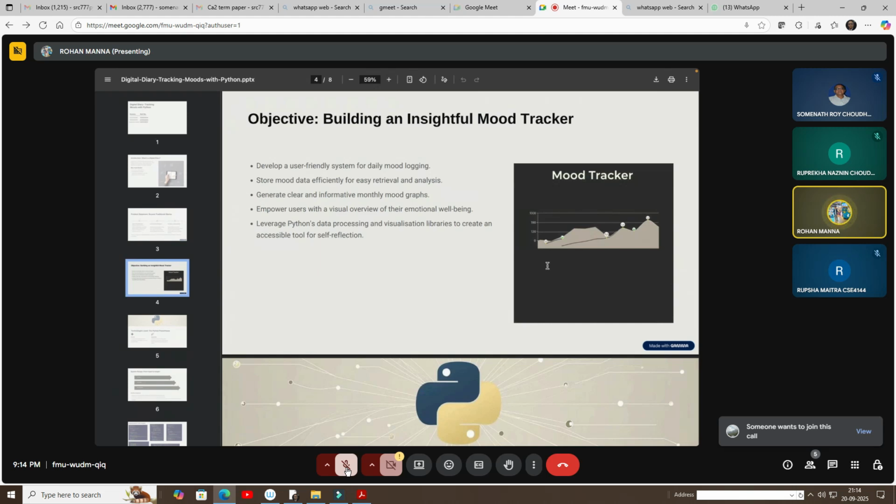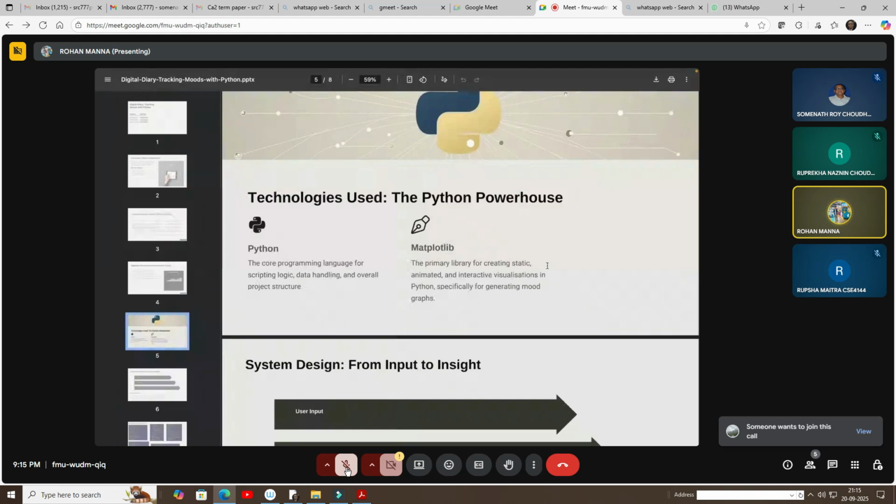It generates clear and informative monthly mood graphs. It empowers users with a visual overview of their emotional well-being. It leverages Python's data processing and visualization libraries to create an accessible tool for self-reflection. The technologies I have used in it are Python, the core programming language, and Matplotlib, the library.